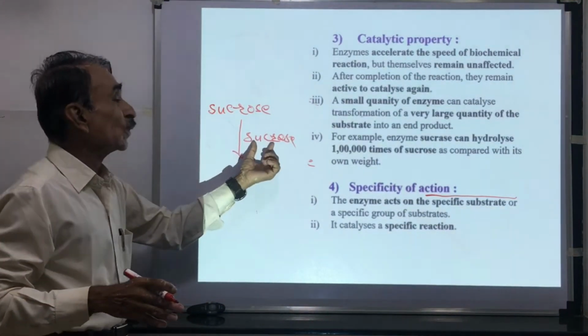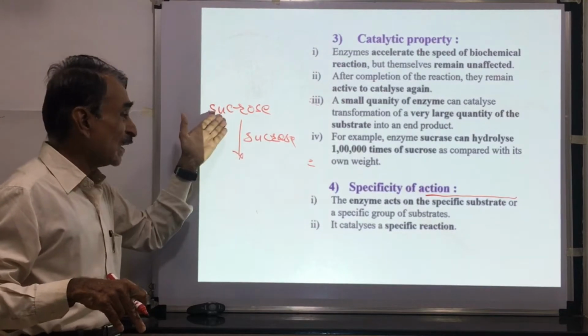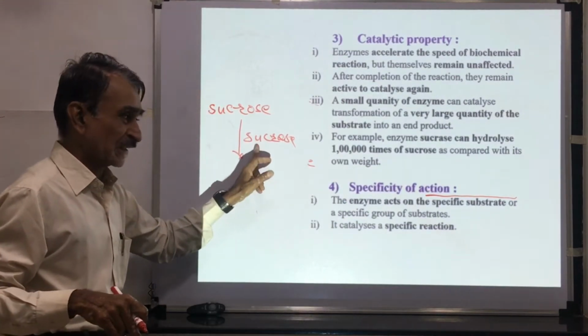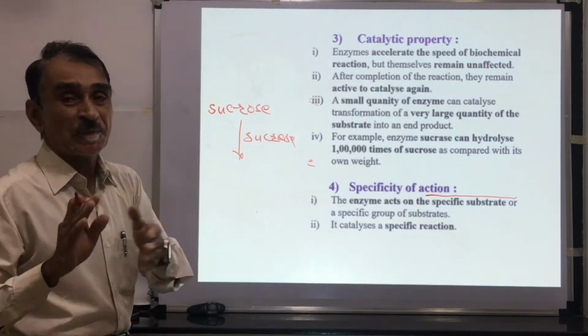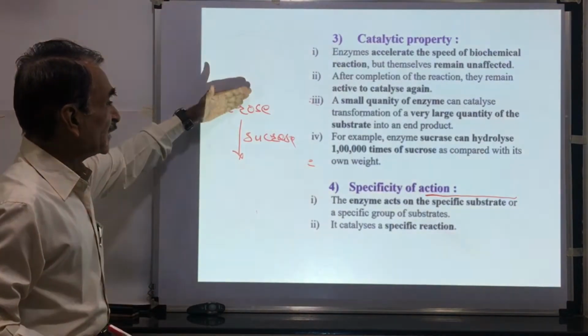This means the sucrase enzyme is specific. It specifically converts sucrose into glucose and fructose. So an enzyme acts on a specific substrate or a specific group of substances. It catalyzes a specific reaction. This is a hydrolytic reaction.